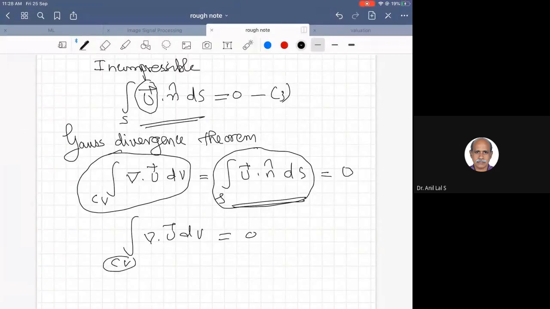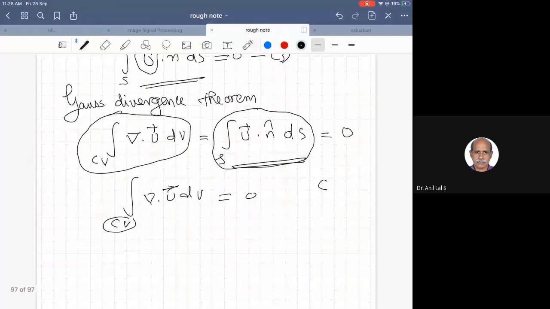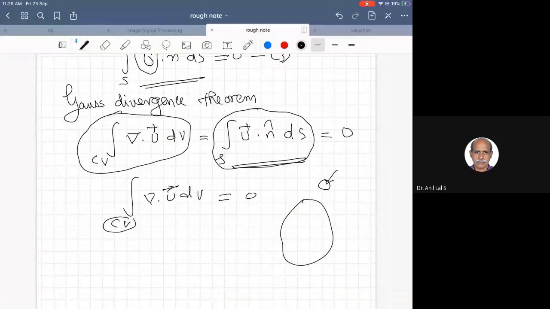This is applicable for any control volume, any sized control volume, a very small one or a very big one.